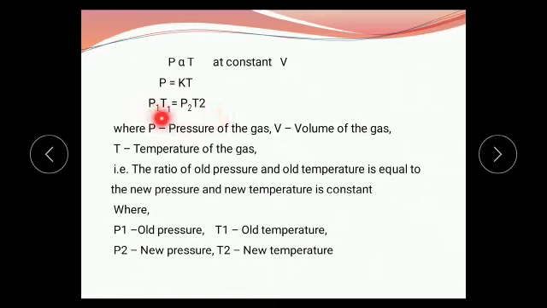Or we may write P1 upon T1 equals P2 upon T2, where P is pressure of gas, V is volume of gas and T is temperature of gas. And when we observe this equation, P1 is old pressure, T1 is old temperature, P2 is new pressure and T2 is new temperature.